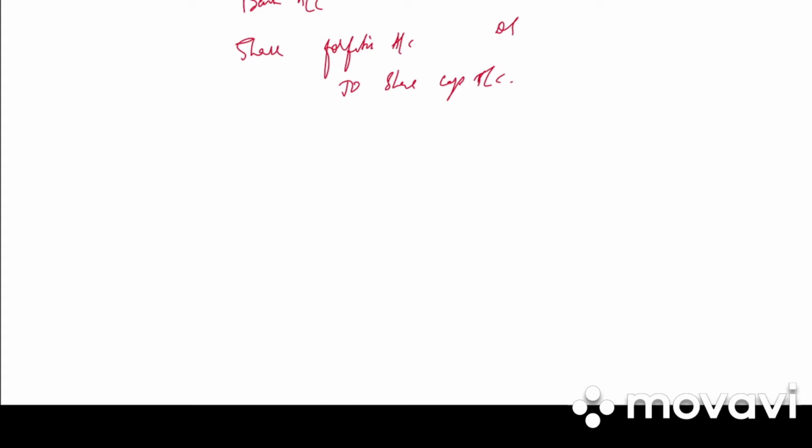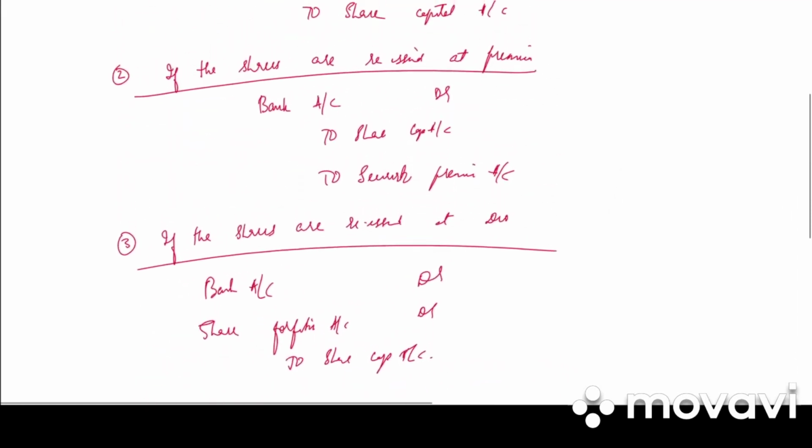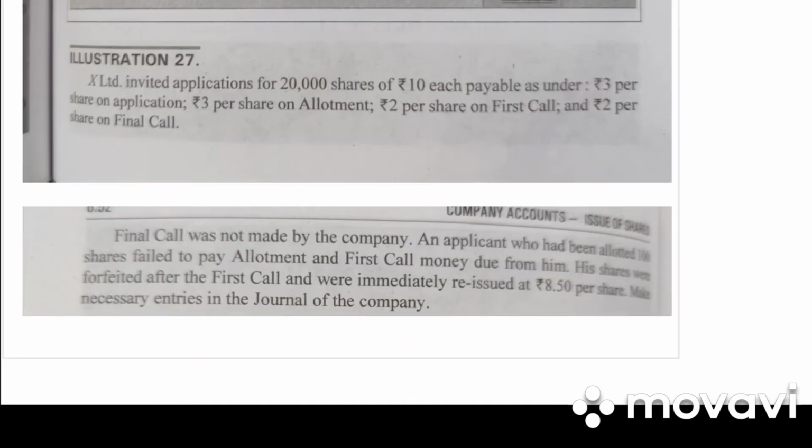The journal entry for such transfer will be, write down, share forfeiture account debited to capital reserve account, in bracket, transfer of share forfeiture account to capital reserve account. So these are the entry of reissue of shares. Let us take down the problem.